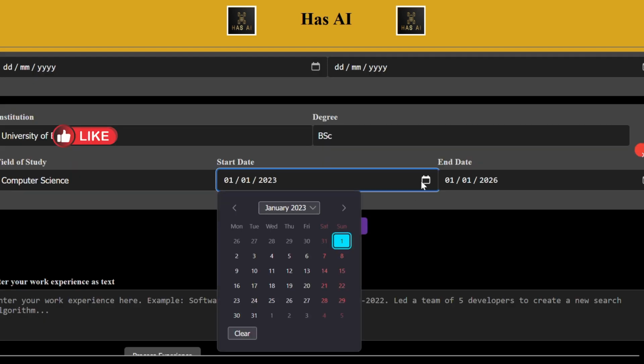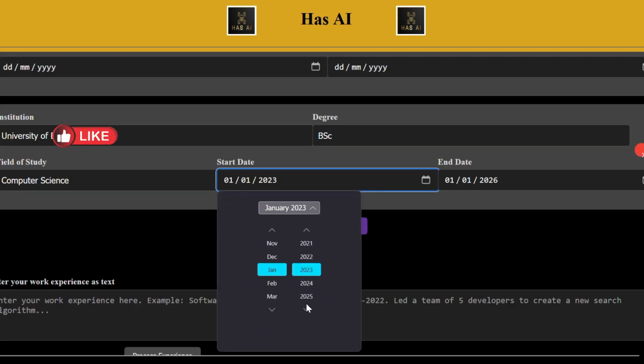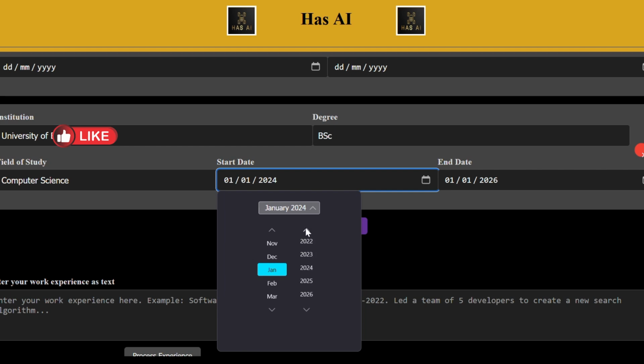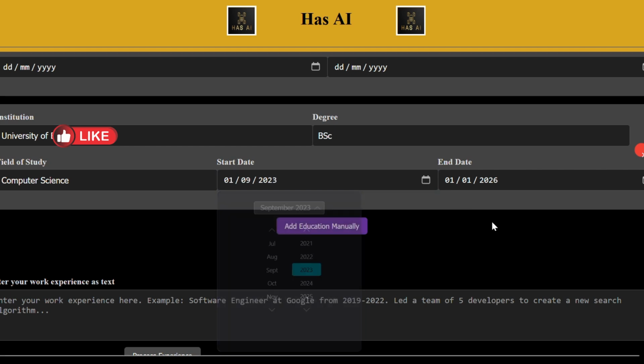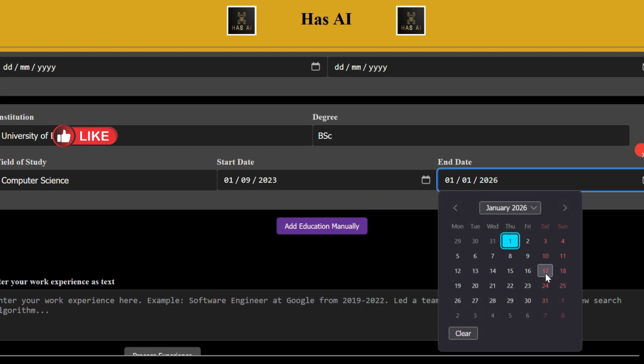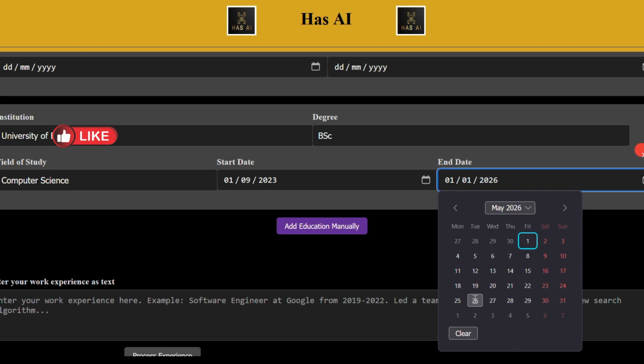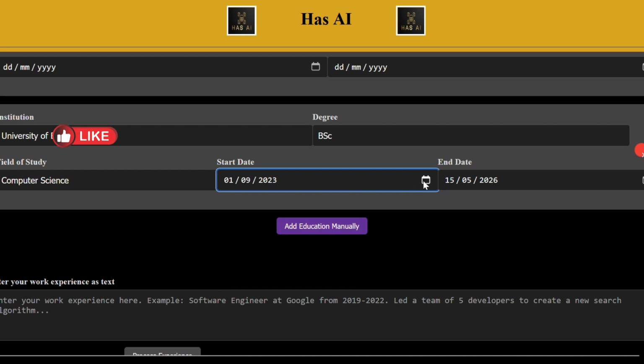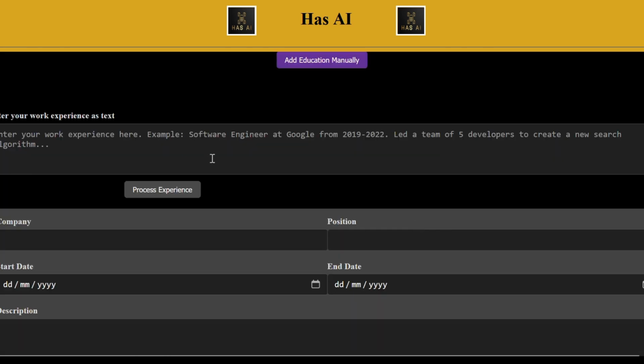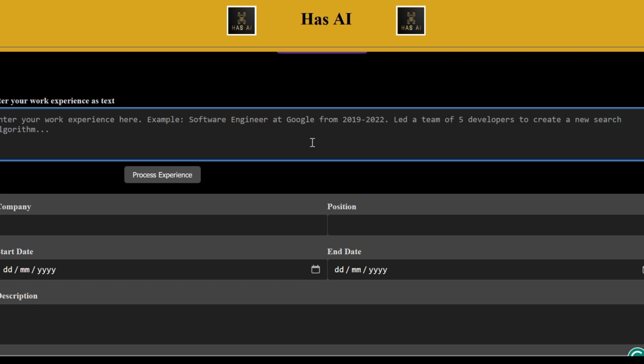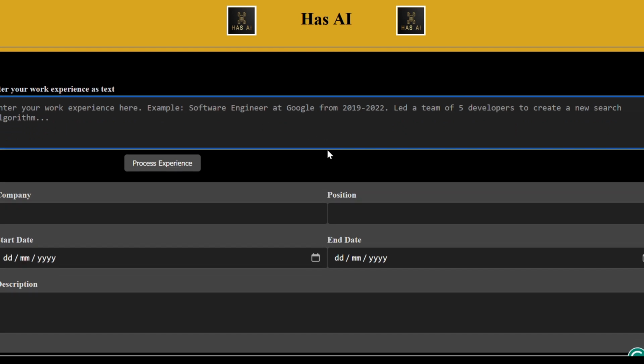Change the dates as well, so it's September 2023 and May 2026 when we should finish. Experience as well.